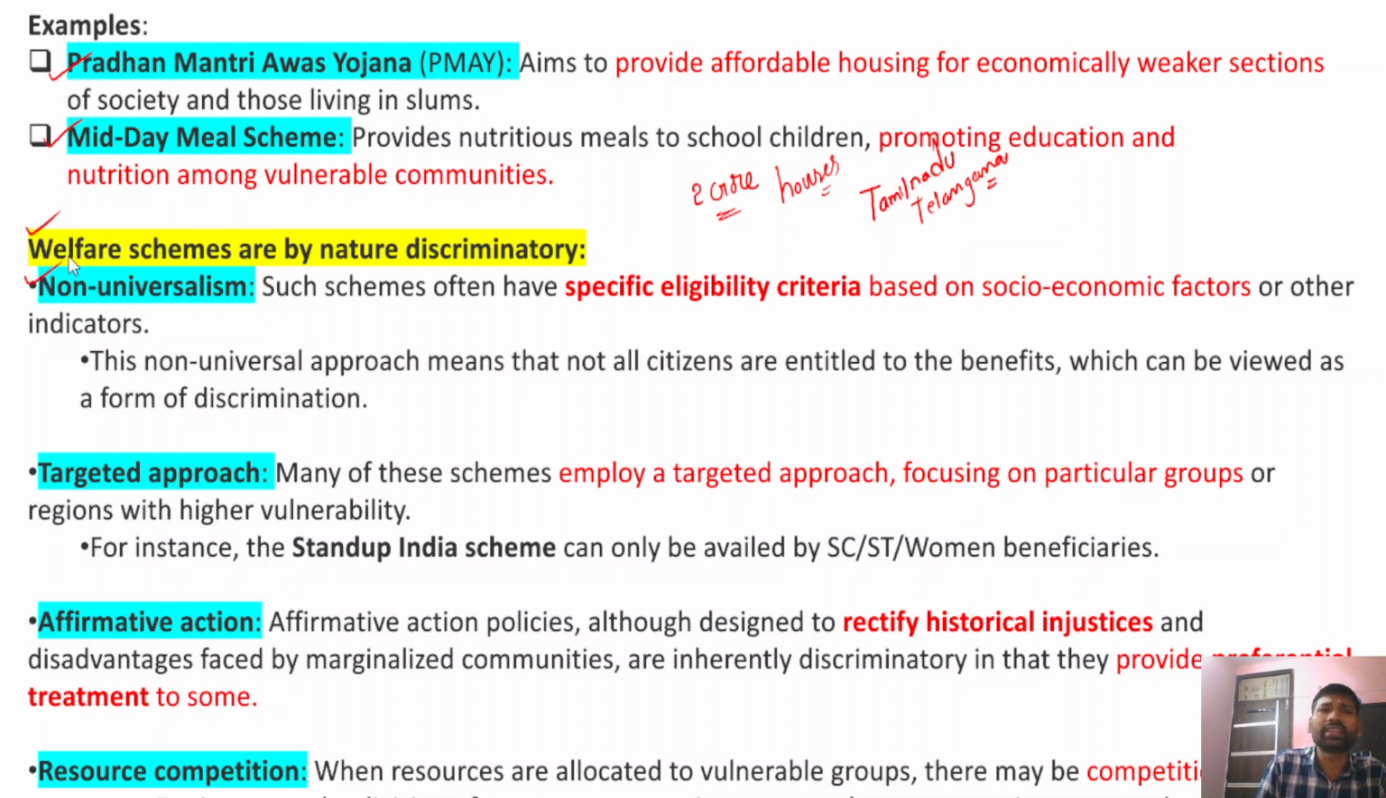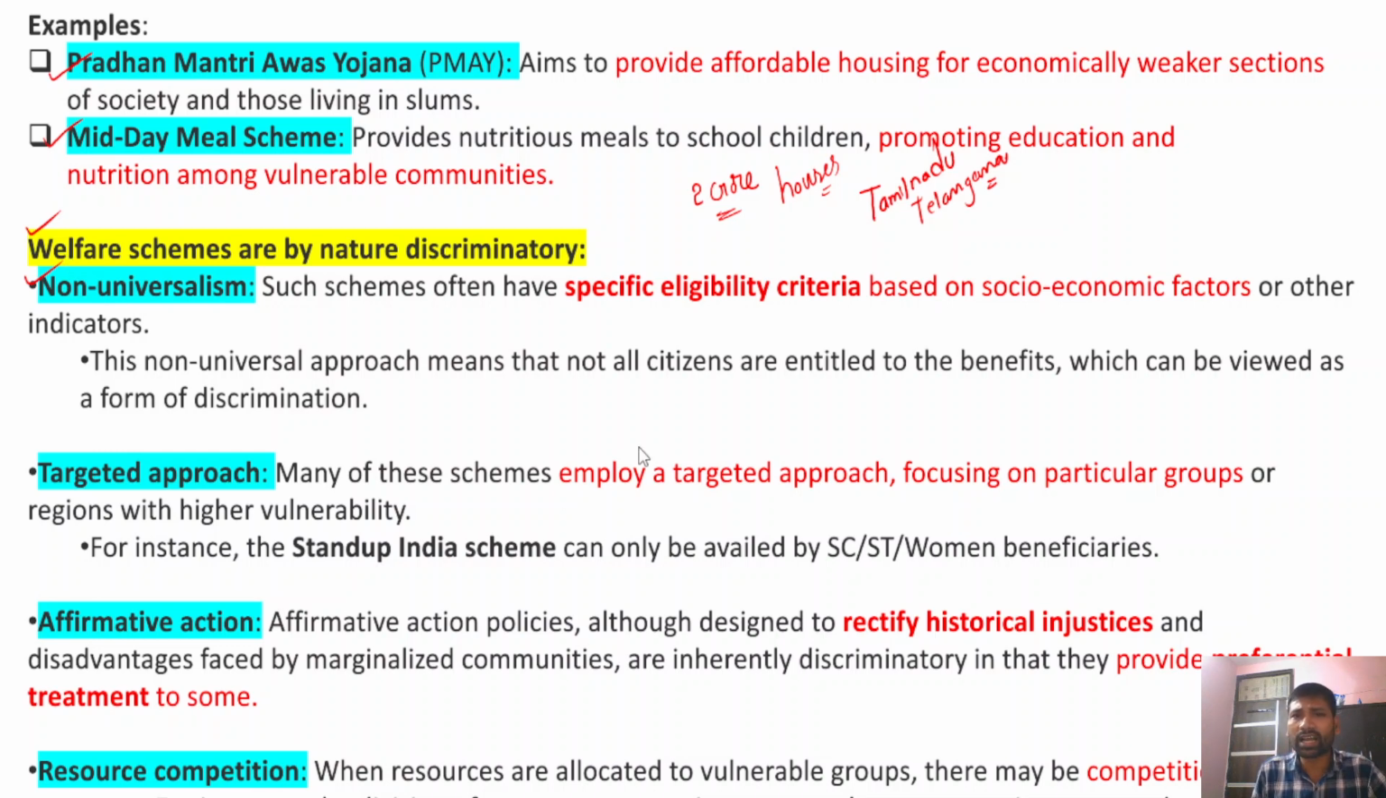So, firstly, they usually have a non-universalist nature. The government programs usually have a non-universalist nature. Non-universalist means whenever the government has come up with a new welfare program, the welfare program is not applicable to all the people. Okay, so there are certain targeted groups, and only these welfare programs are available to those targeted groups.